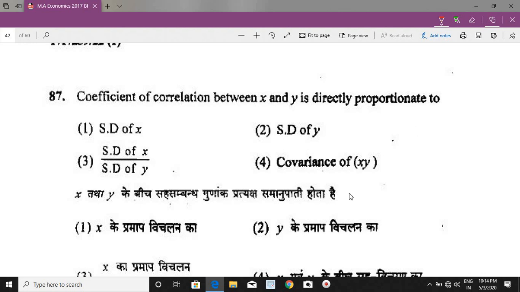covariance of x and y divided by standard deviation of x into standard deviation of y. I am repeating, the formula of Karl Pearson coefficient of correlation, small r, equal to covariance between x and y divided by SD of x into SD of y. So coefficient of correlation between x and y will directly be proportionate to covariance of x and y.